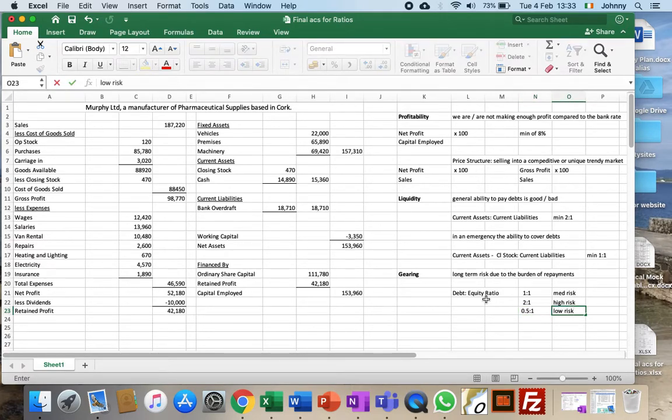Again, the risk is not because of the amount of debt you have, it's the fact that we have to repay those debts. We have a regular burden of repayments. Whereas with shareholders, if we have a bad year, we don't have to pay out dividends. And remember over here, we had 52 grand of profit. We've decided only to pay out 10 grand of that in dividends to the ordinary shareholder. So we're retaining a lot of the rest of it. So that's going to be good for the future of the business.